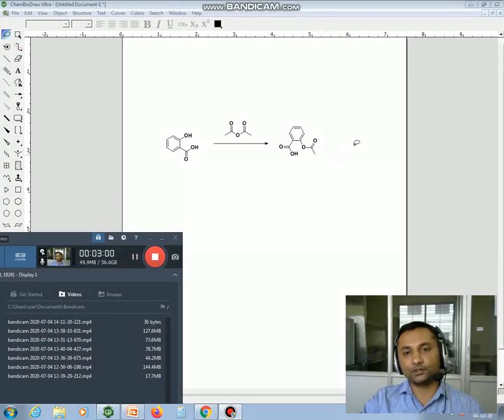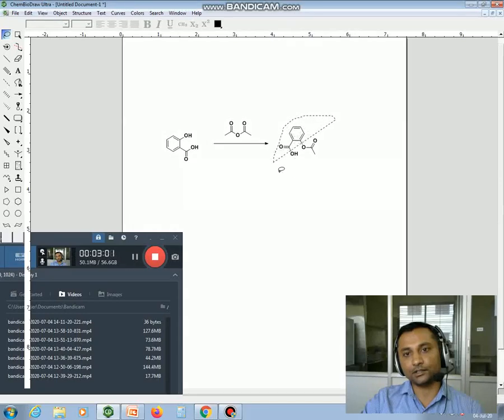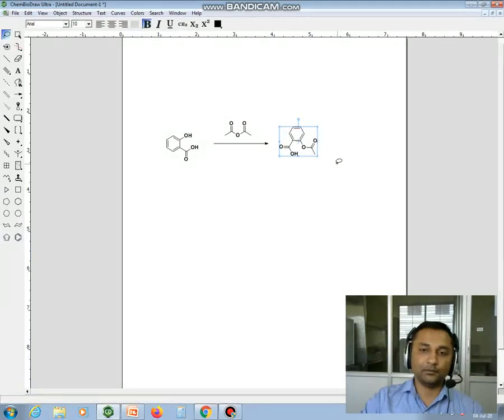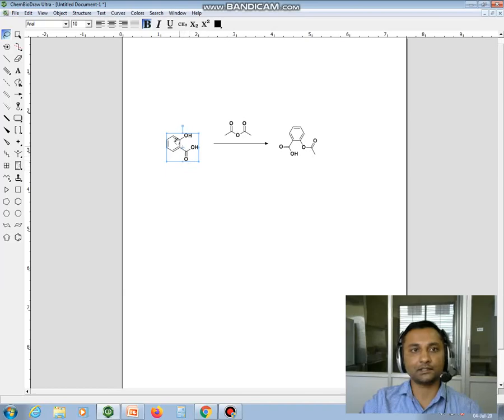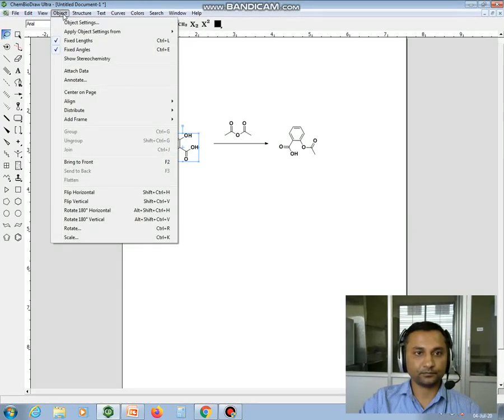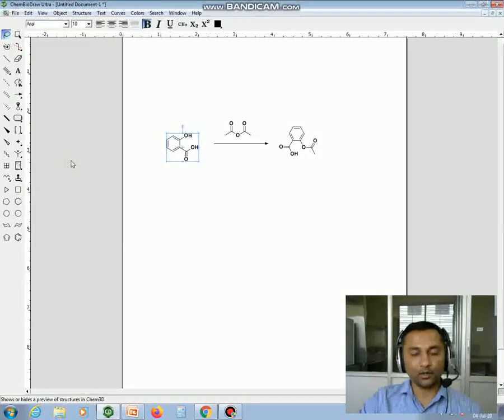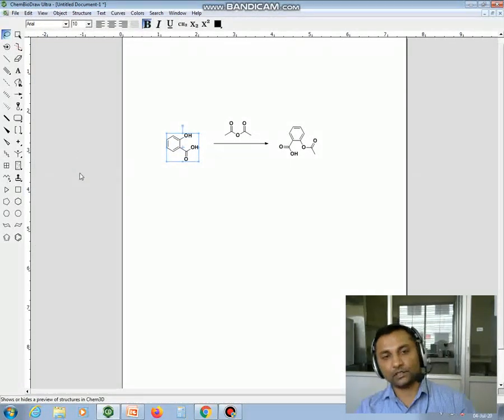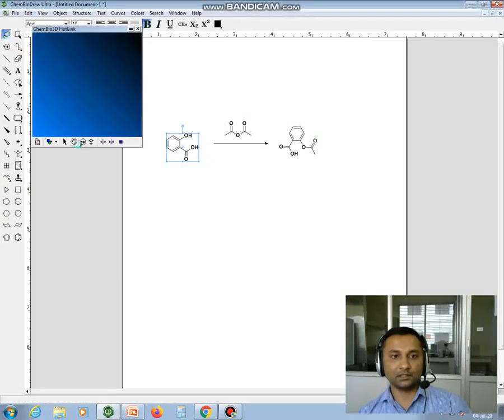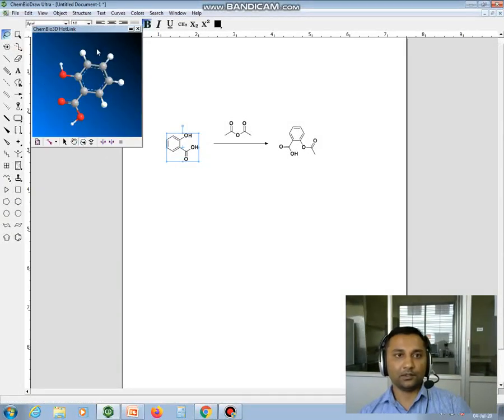You can also check your structures in the 3D form. If you want to get the 3D form of these structures, you just click on the structure. I am going to take this salicylic acid now. You go to the object, you go to the view, show ChemBio 3D hot link window. So once you click on this link, you will get the 3D structure of these molecules.